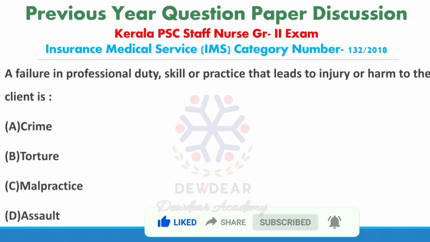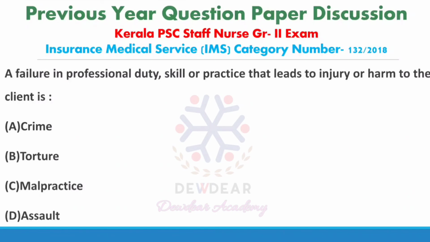Options are crime, tort, malpractice, assault. Correct answer is malpractice. Malpractice is the failure in professional duty, skill or practice that leads to injury or harm to the client. That means it is the negligence or carelessness by a professional person with a license.